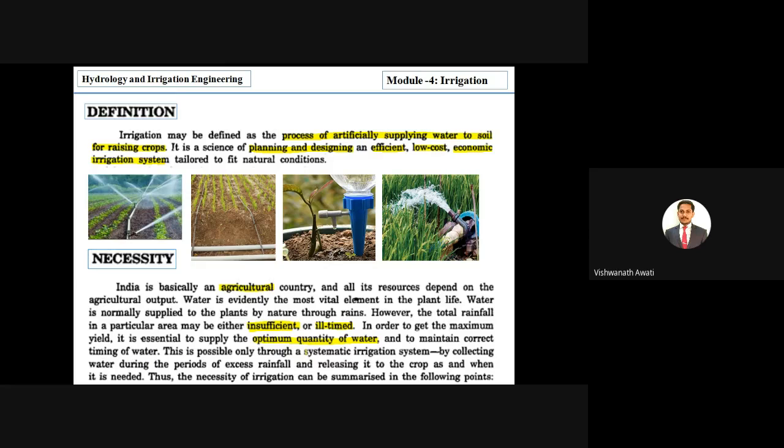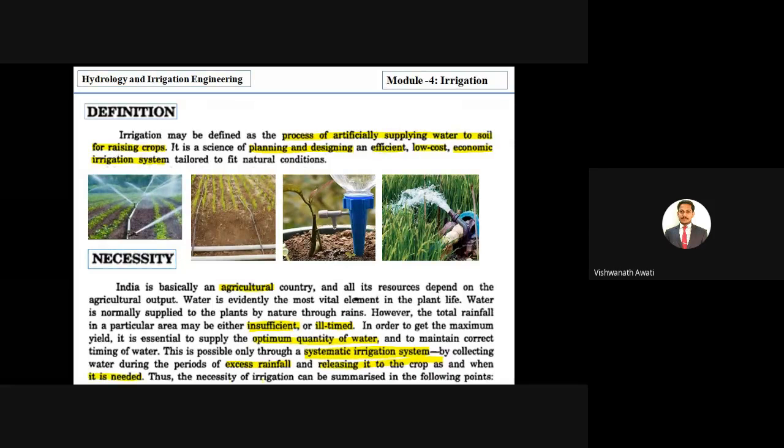We collect water during the period of excess rainfall and release it to the crop when it is needed.